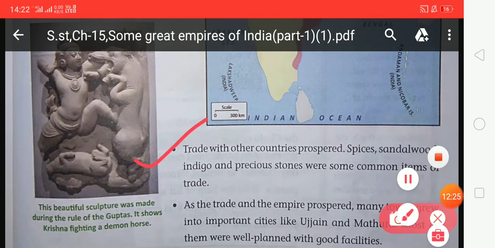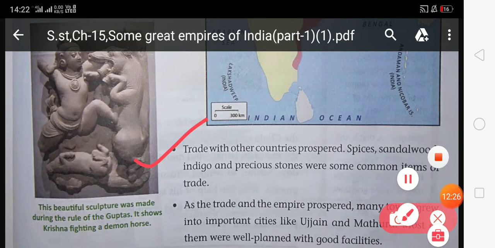Why do we call the Gupta period a golden age? The second one is that trade with other countries prospered. Spices, sandalwood, indigo and precious stones were some common items of trade. So student, they traded with other countries in spices, sandalwood, indigo and precious stones.